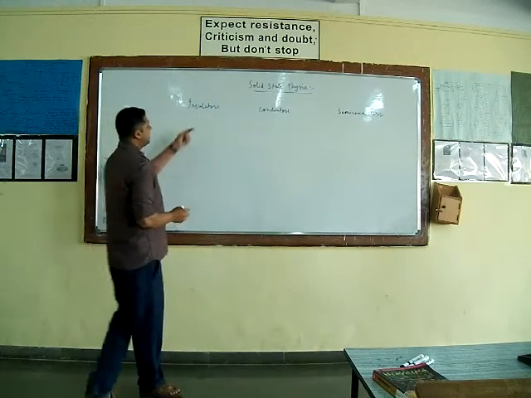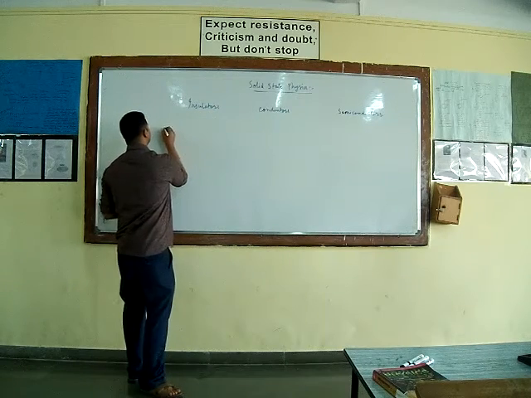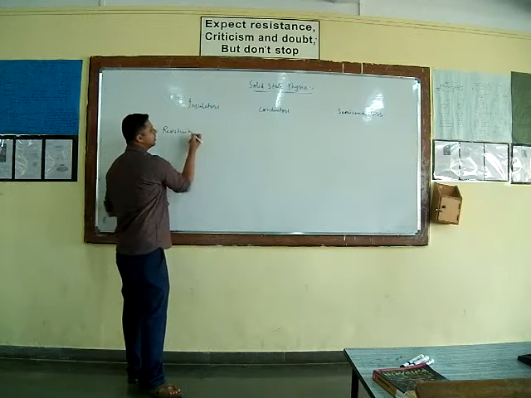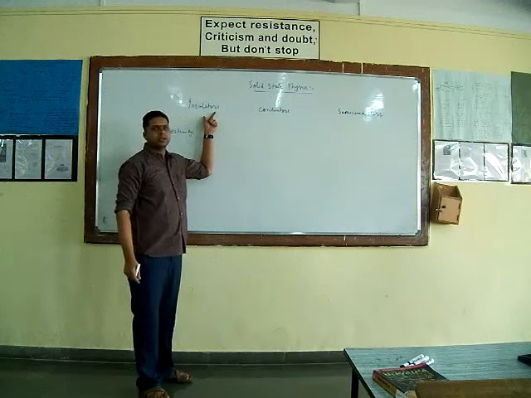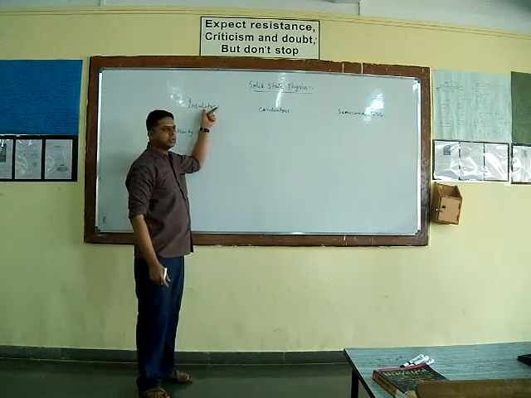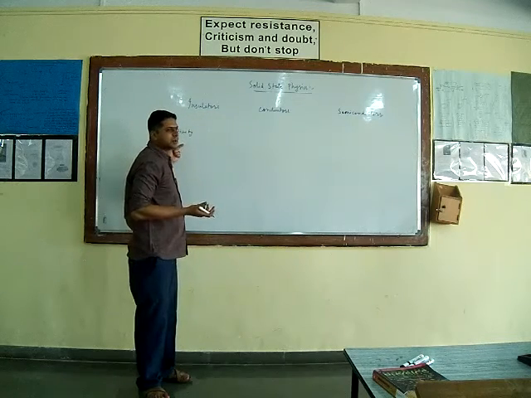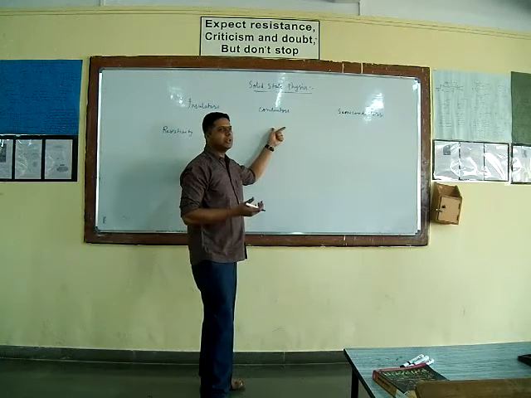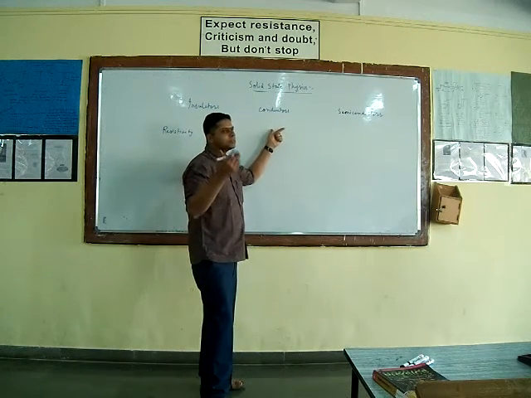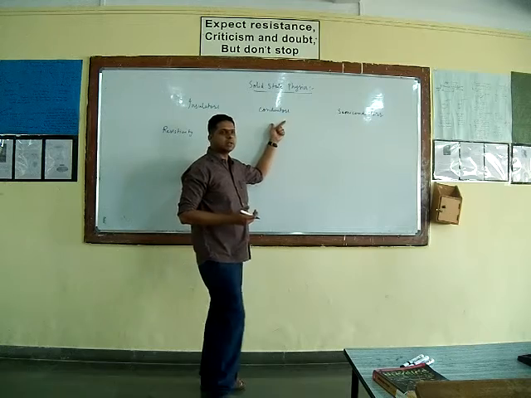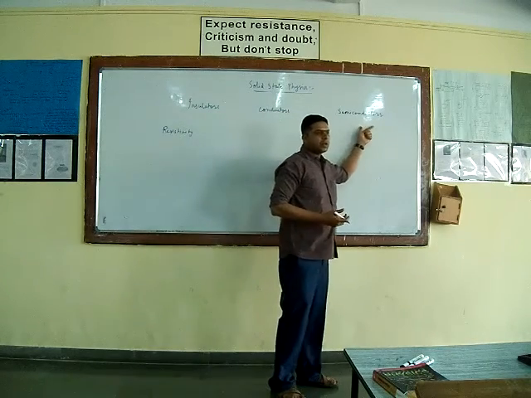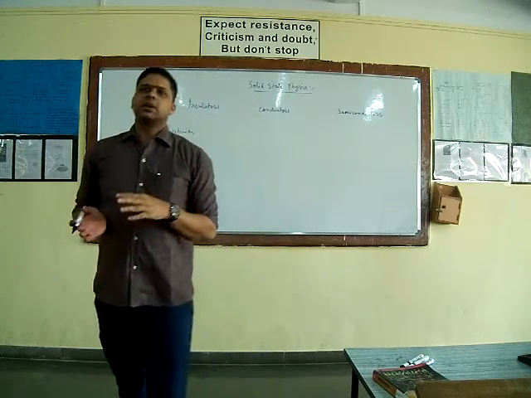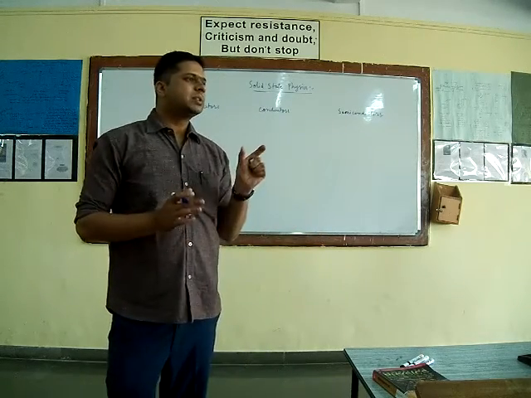So if the electrical resistivity of a solid is very high, or you can say that its conductivity is very poor, then it is classified as an insulator. If the resistivity is very low or conductivity is very high, then it is classified as a conductor, while if the resistivity lies between the resistivity of insulators and conductors, then it is called a semiconductor.